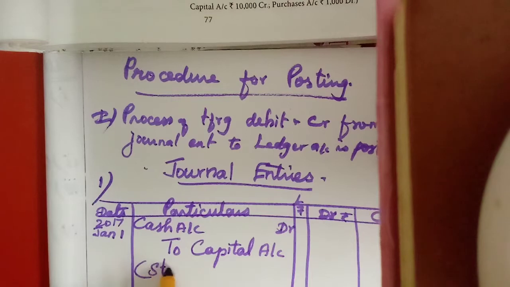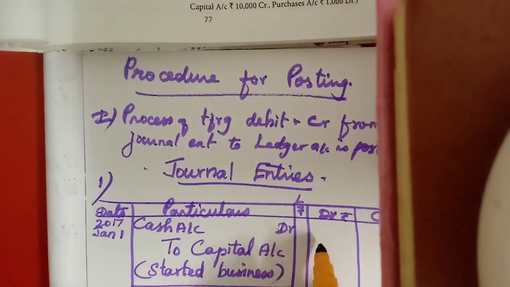Started business, in short. Then draw a line and write the amount 10,000, first on the debit side, here on the credit side. Straight to capital account.